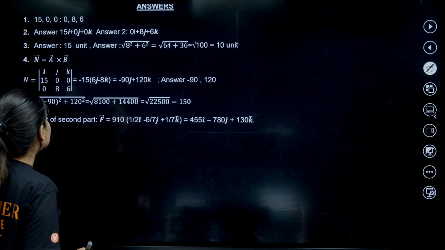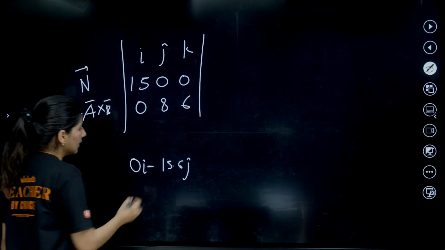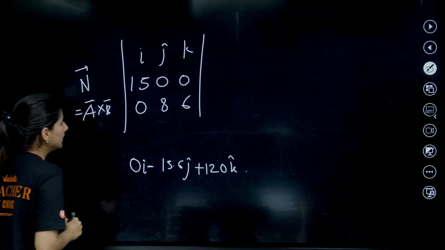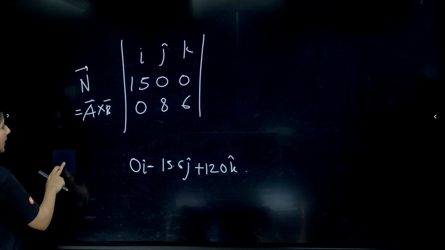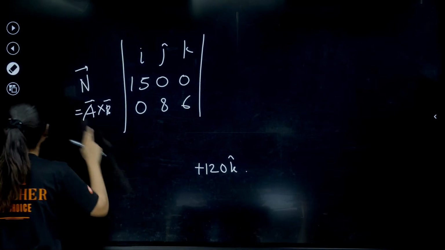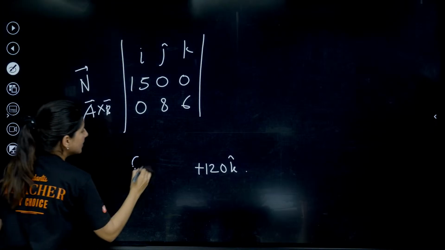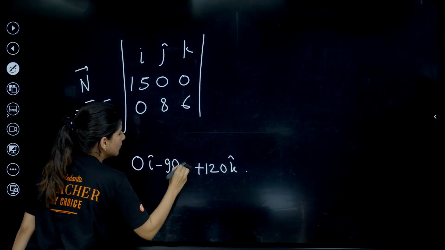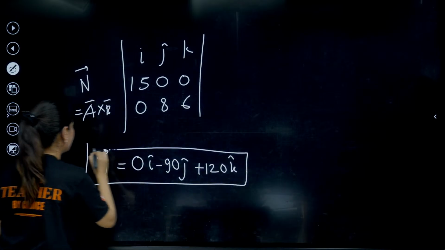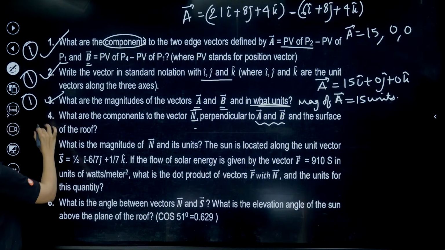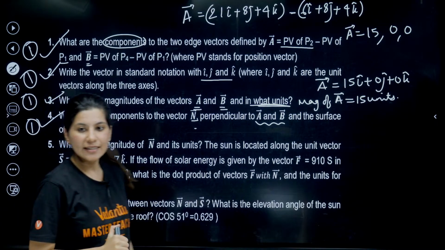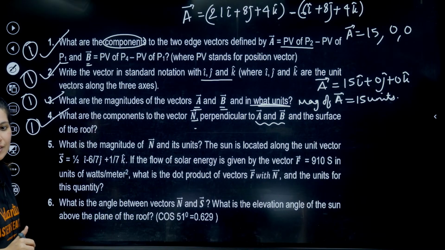This is minus 90 j plus 120 k. So we get 0 i cap minus 90 j cap plus 120 k cap. This is your n vector. So the fourth question is also done for you. 1 mark for the cross product.